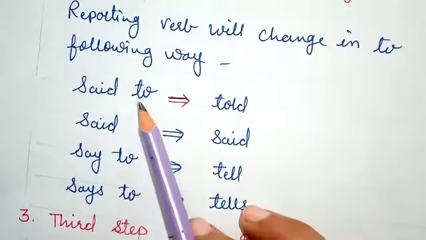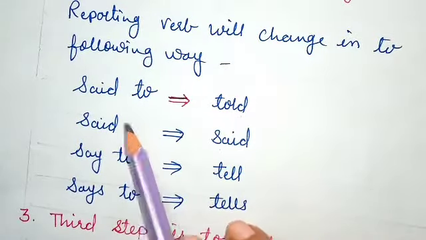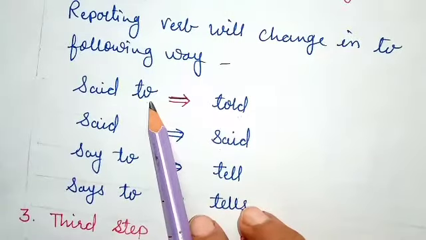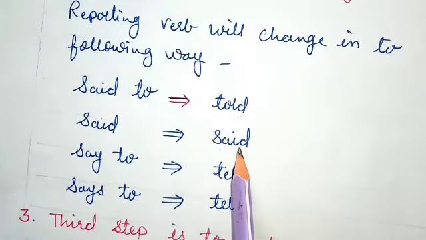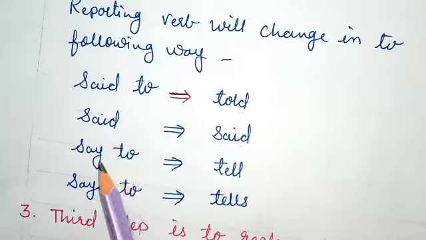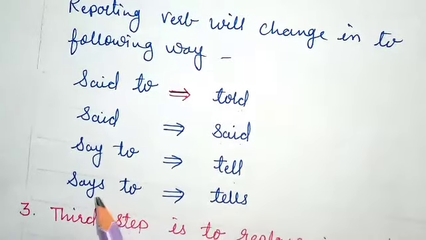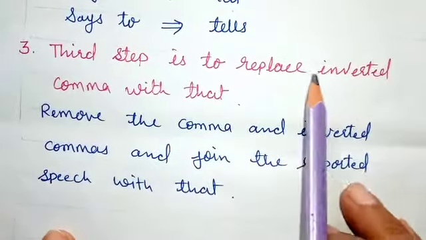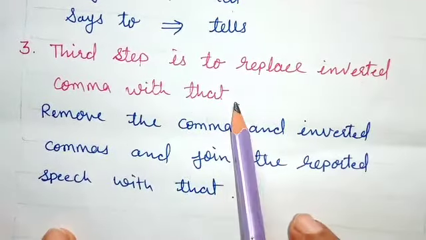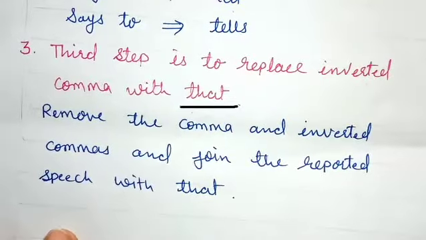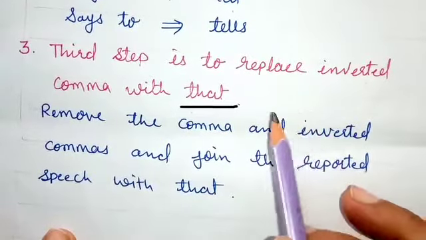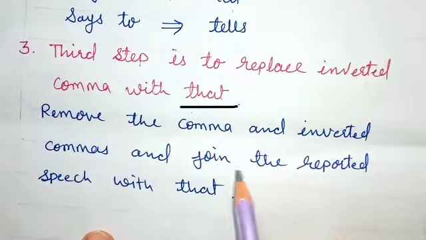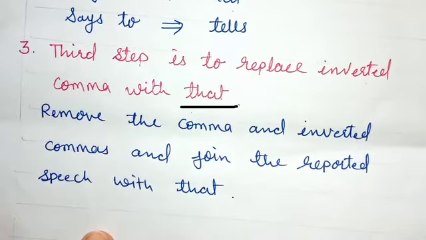In the same way, if the reported verb said is given there with no to written, we have to leave it unchanged. Then if it is written say to, it will change into tell and says to will change into tells. Now the third step is to replace inverted commas with that. I think you all know this rule. When we are changing direct to indirect, we have to remove the inverted commas and in their place add the conjunction that.